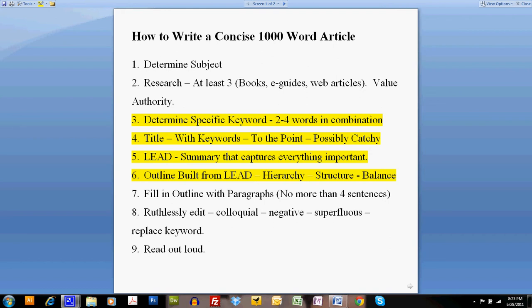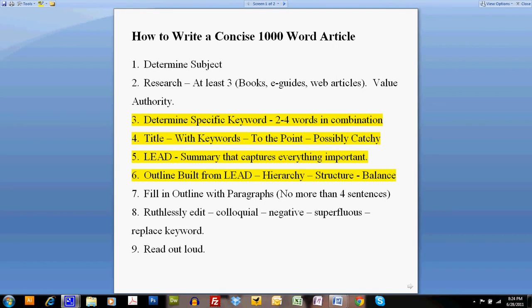So for this one, charcoal gray men's suits is going to be the example we're going to use here. I wouldn't try to rank for navy men's suits or light gray men's suits. Actually, I could, now that we're going for charcoal gray suits, it would make sense to go for a light gray suit and a medium gray suit. But I wouldn't want to try to bring in something like men's dress shirts, because even though they're sort of related, it's trying to stretch the article too much, and it's going to lose some of its power.